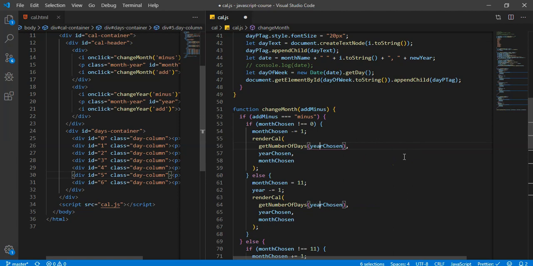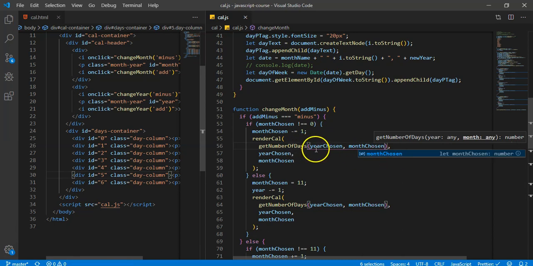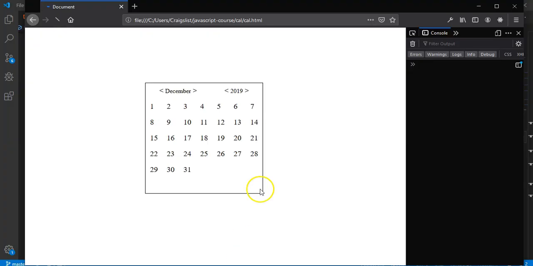Okay, so I'm going to delete all those, and then I'm going to come back here, and then I'm just going to type in month chosen. So the function works fine. I just had the parameters in wrong. I need the year first and then the month, and I did not have those. So let's refresh. All right, so now we get 31. We should get 31 again, then 29. What the heck? 23? What's that all about?